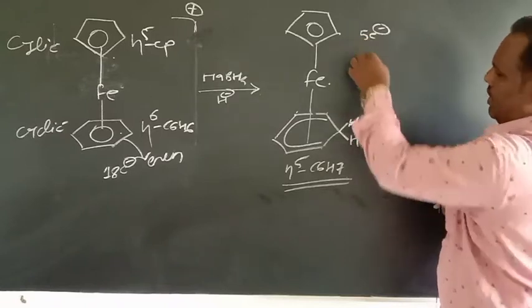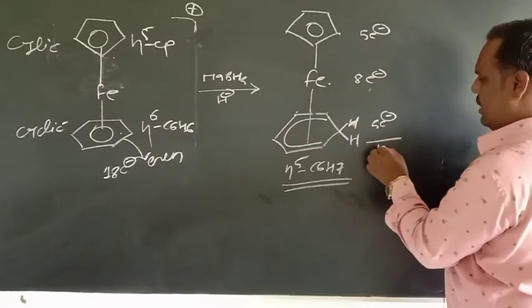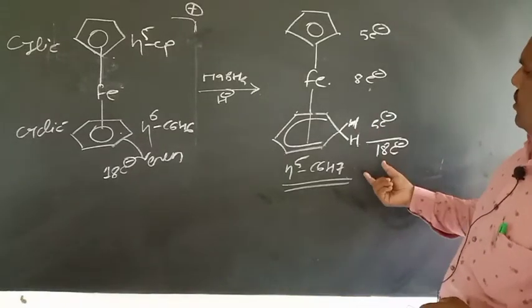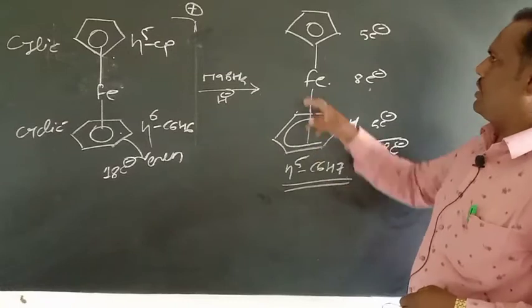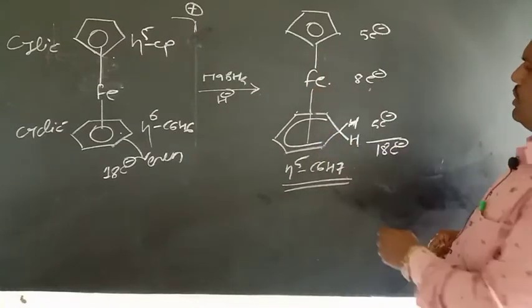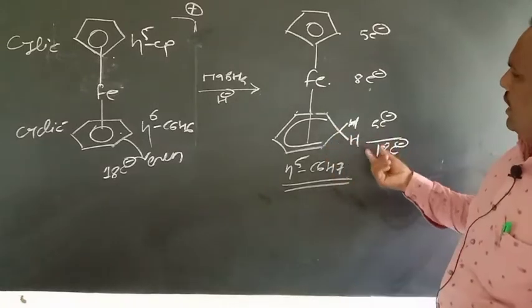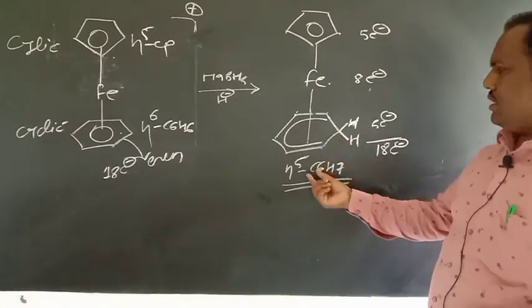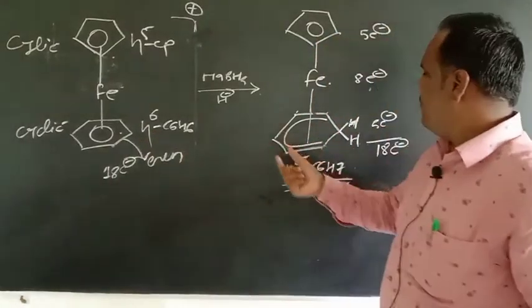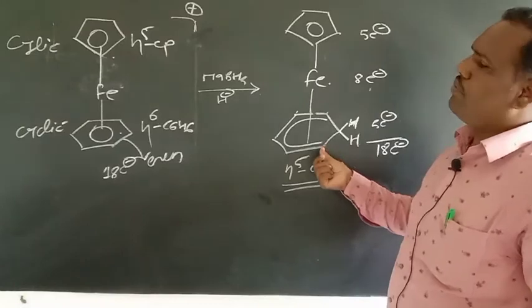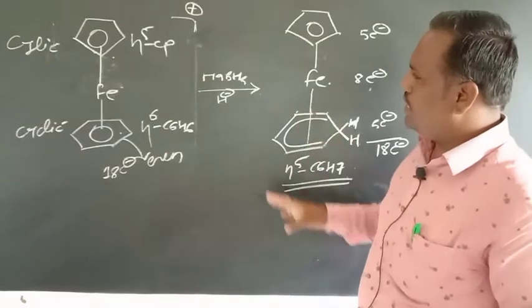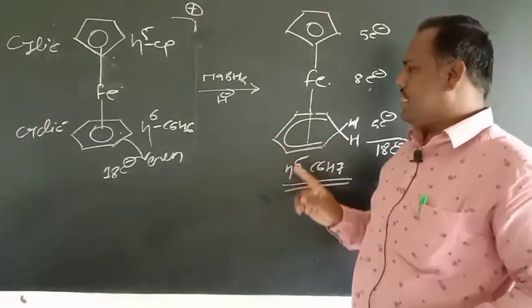So 8 plus 5 is 13, and 13 plus 5 becomes 18. So it is a total 18 electron species, and there is no charge on this complex because it is an 18 electron species. You should remember that whenever a nucleophile attacks these polyenes, the hapticity decreases by 1 unit.